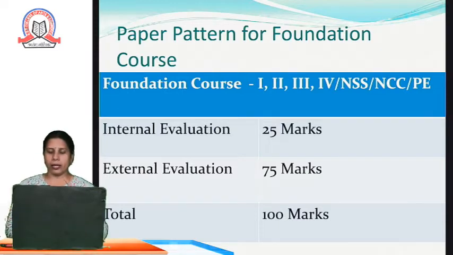But it is important to understand that students have to pass internal and external exams separately. For 25 marks they have to score a minimum of 10 marks, which will be available after submission of the FC project, and for 75 marks they have to score 30 marks for clearing the subject.